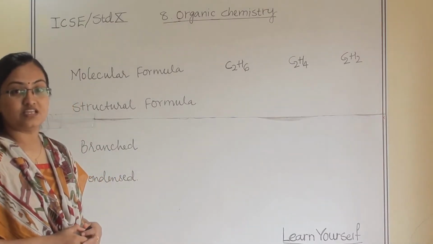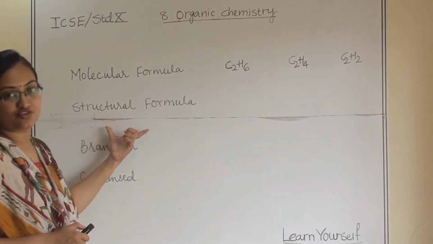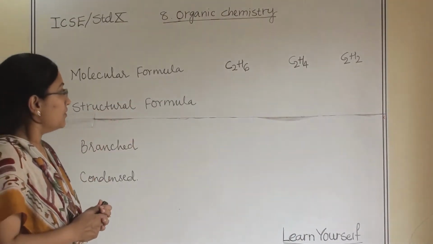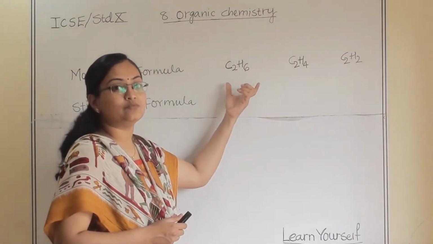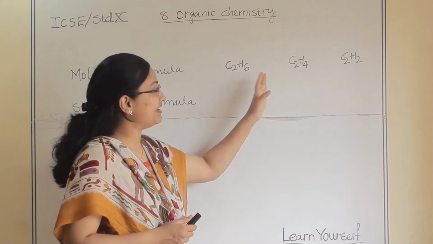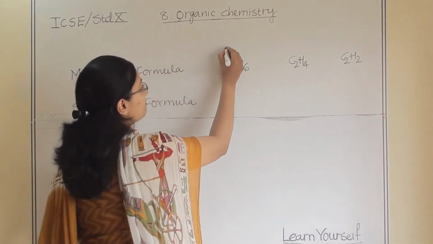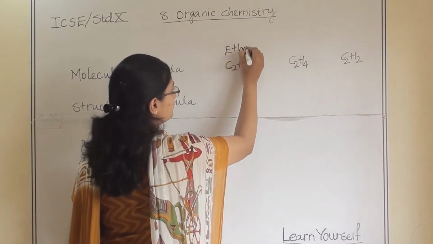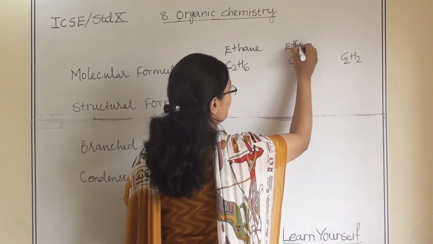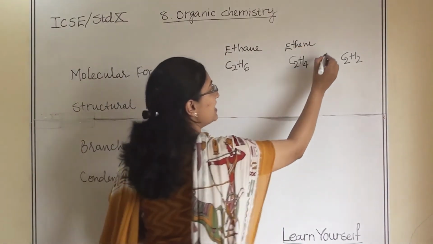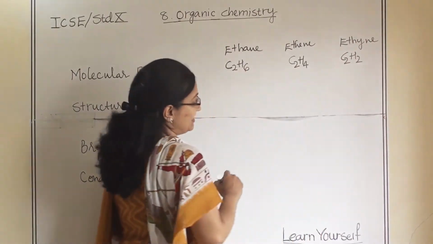Now let us see the difference between molecular formula and structural formula. For that I have taken an example from n equals 2 in alkane, alkene and alkyne. So this is our ethane, this is our ethene, second member of the alkene series, and ethyne, second member of the alkyne series.